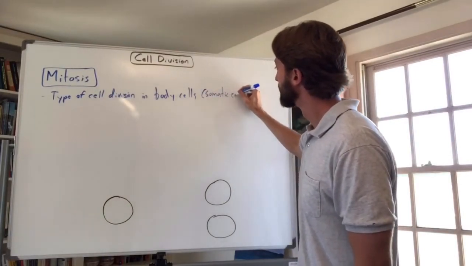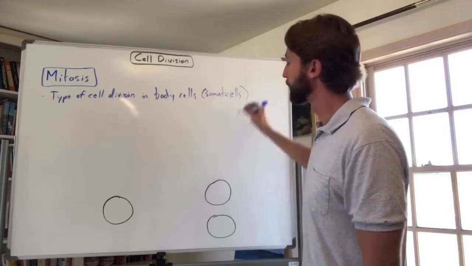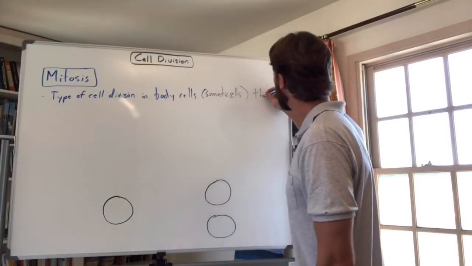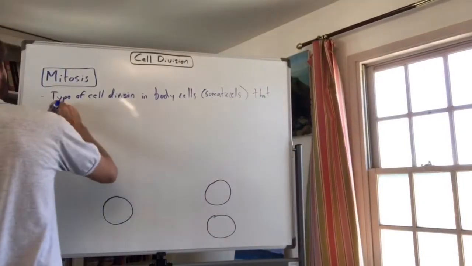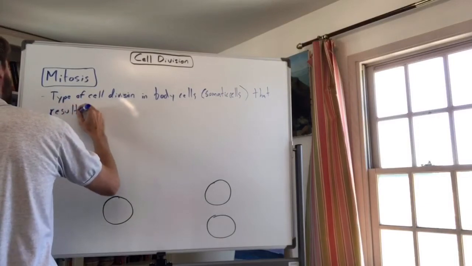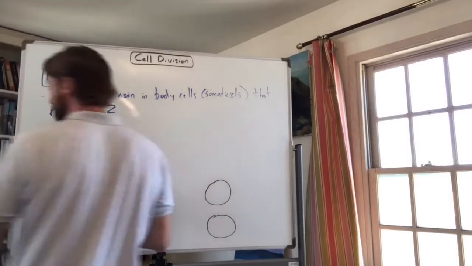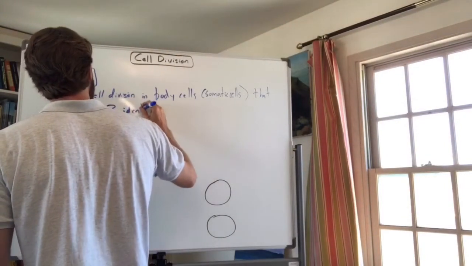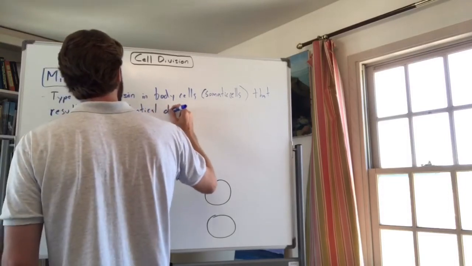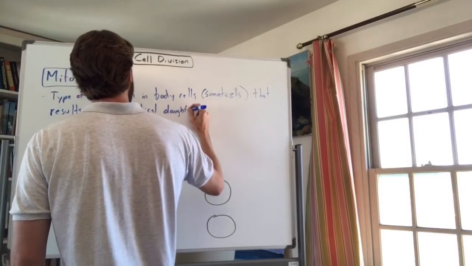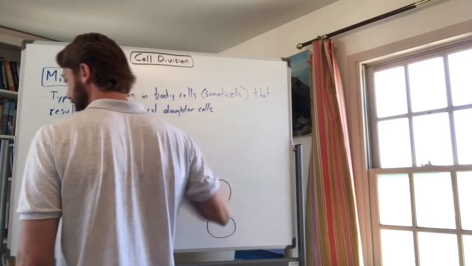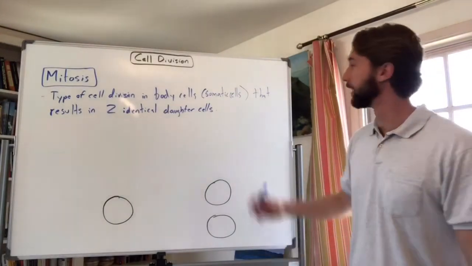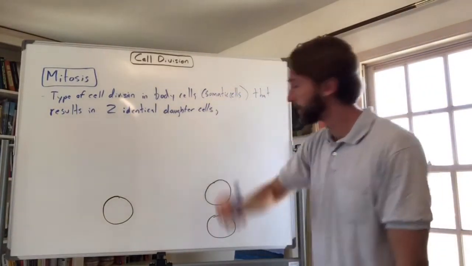It's a type of cell division in somatic cells that results in two identical daughter cells. You know what? I'm going to make this definition longer. Sorry, two identical daughter cells, not a period, but a comma.